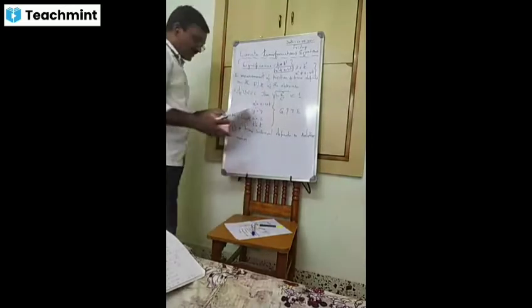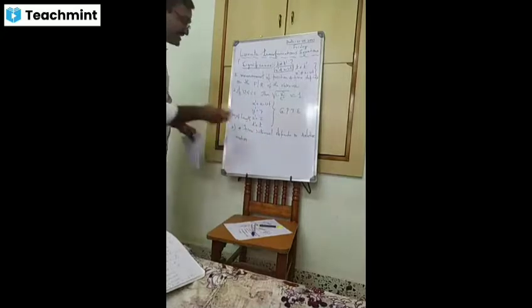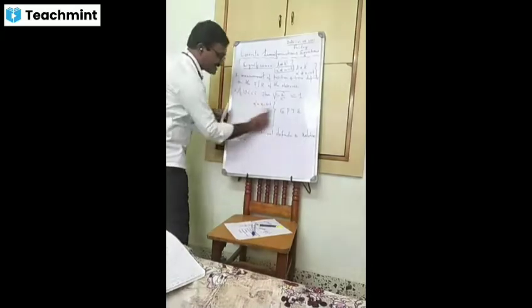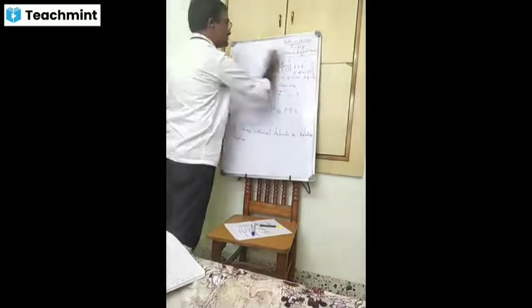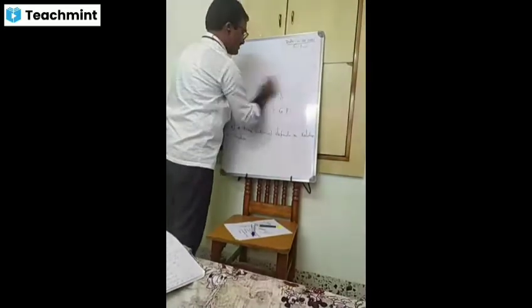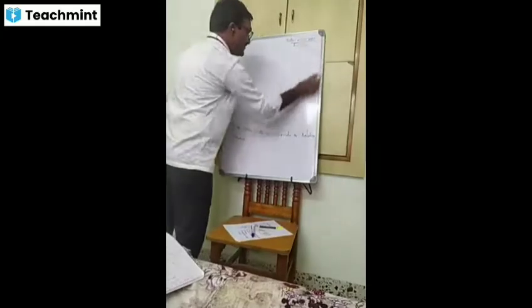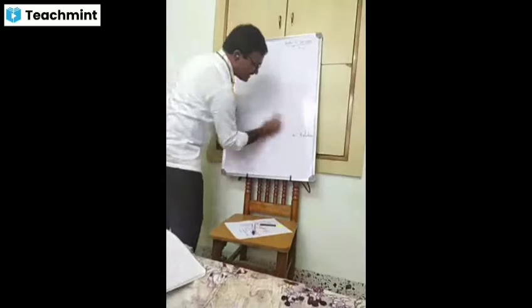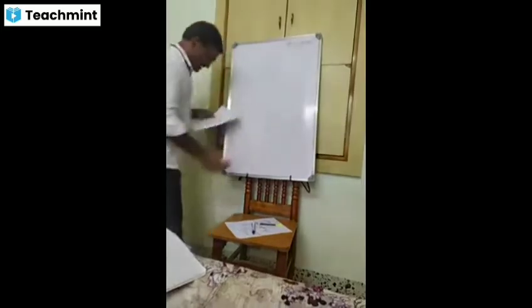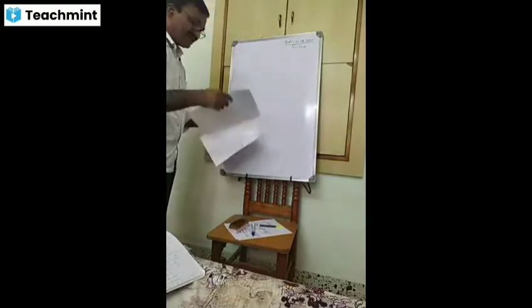So I am going to move to the next concept, based on the third significance: measurement of time interval. This is very important in this case.